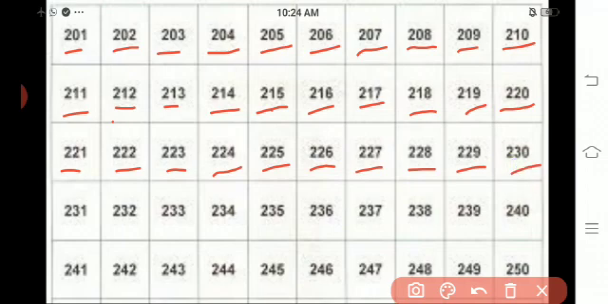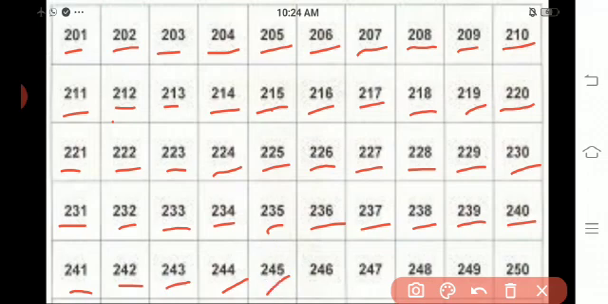229, 230, 231, 232, 233, 234, 235, 236, 237, 238, 239, 240, 241, 242, 243, 244, 245, 246, 247, 248, 249, 250. Okay. Do you understand, children?